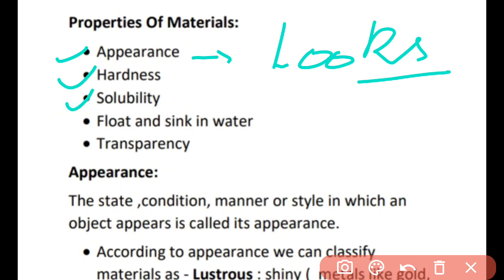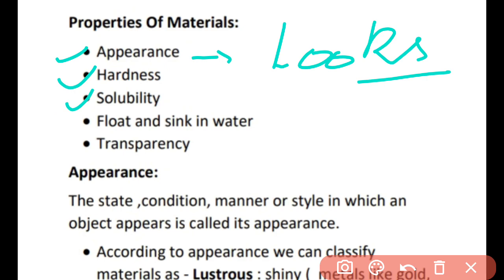The third one is the solubility. Solubility means whether an object or a material gets soluble in the water or not. For example, I took first of all some sand. Sand you know very well. So I took some sand and I tried to dissolve it in the water. What would I see? That the sand would not get dissolved in the water, rather, it would settle down at the bottom of the tumbler.